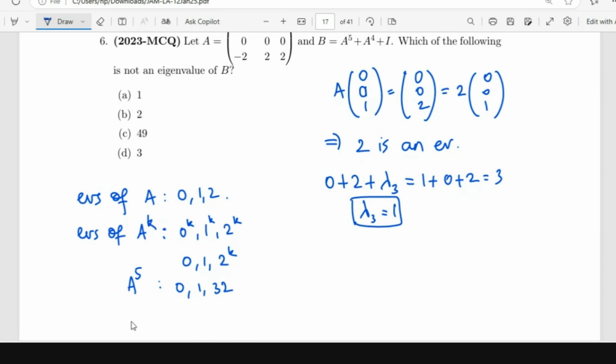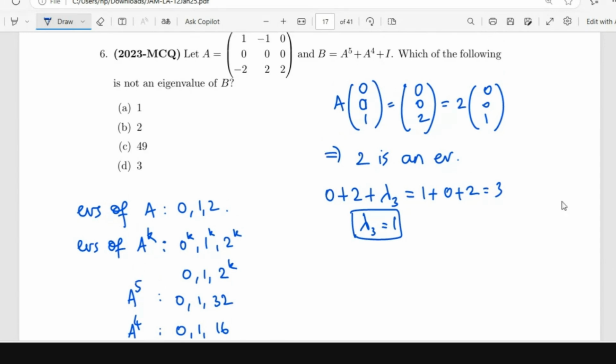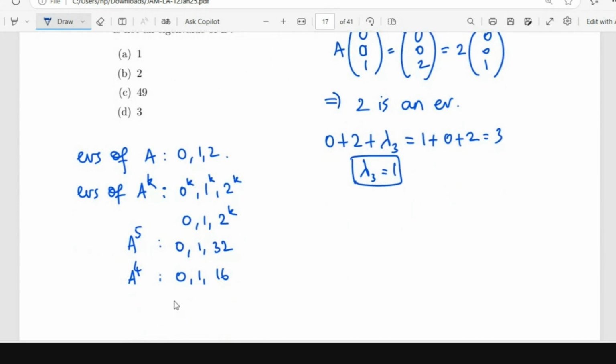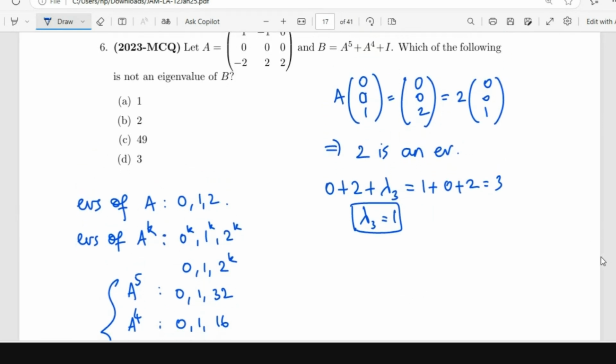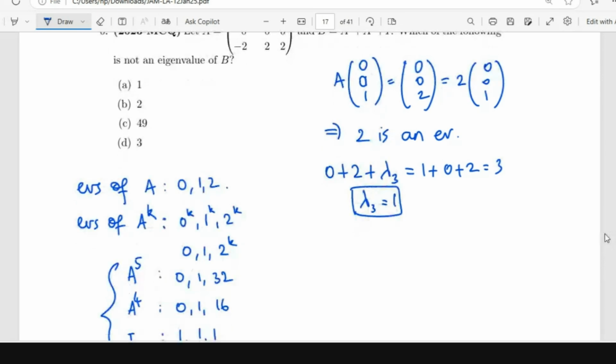Eigenvalues of A power 4 are 0, 1 and 16. What are the eigenvalues of I? They are 1, 1, 1. So you have the eigenvalues of these three matrices, and 2 will be the option.